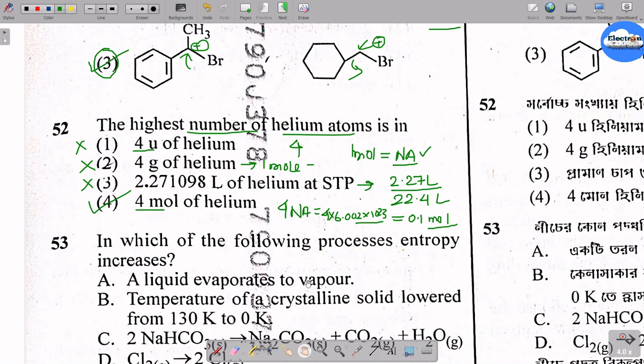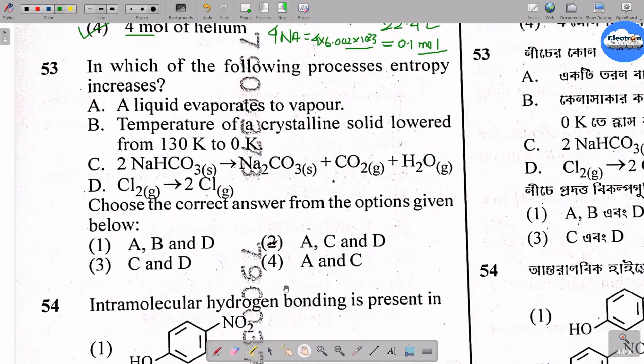Okay, let's move to question number 53. In question number 53, it is said: in which of the following processes will entropy increase? In case of entropy in a reaction, you have to calculate the delta n value. If delta n, the change in number of molecules or atoms, is positive, then entropy change will be more, that is, entropy will increase. Now in case of a liquid evaporating to vapor, vapor has more chaos and more movement of molecules, so it is the case where entropy increases.